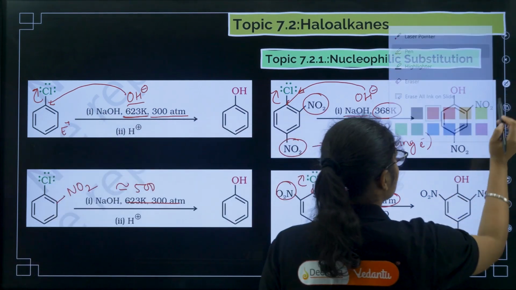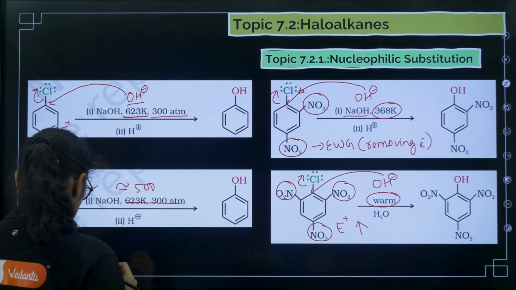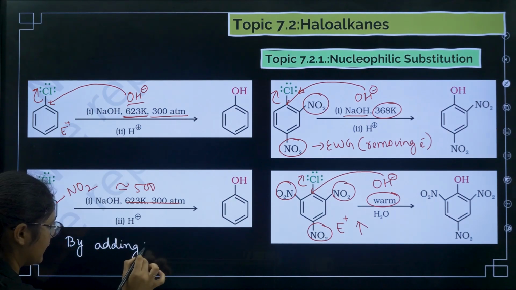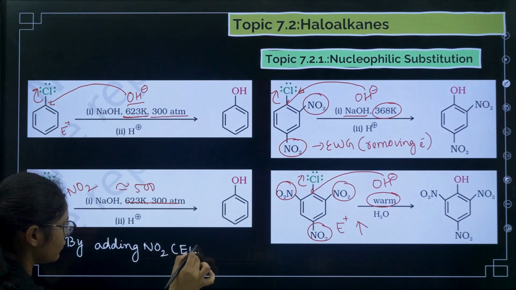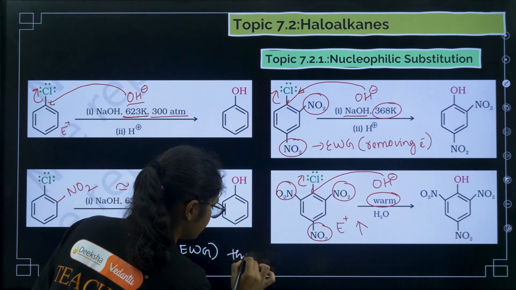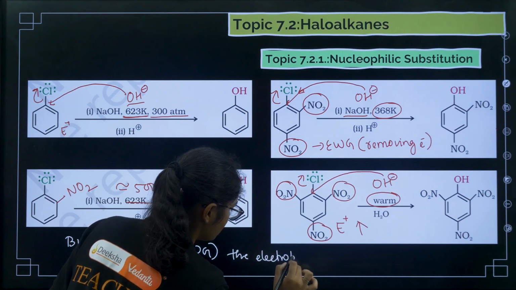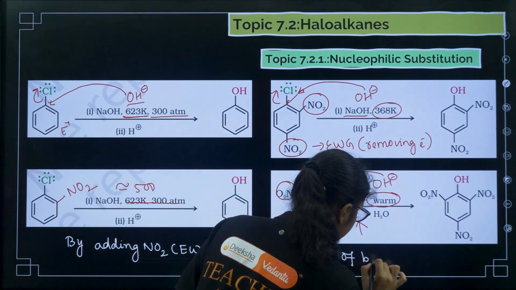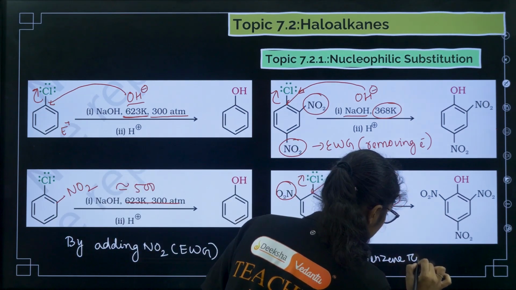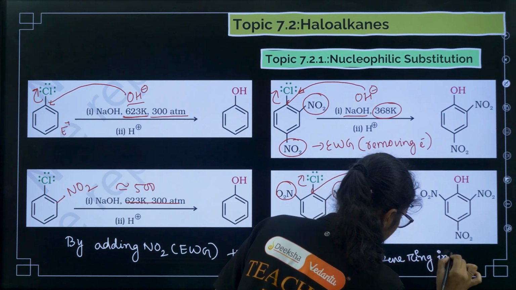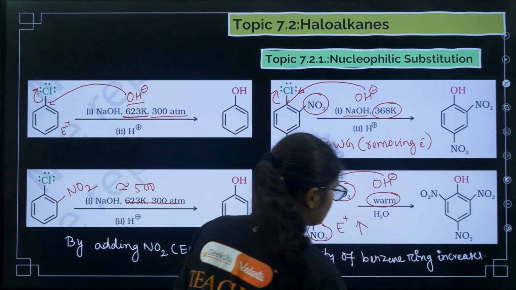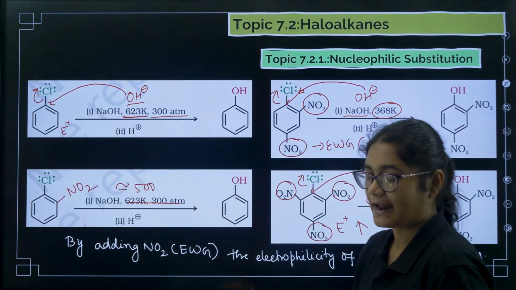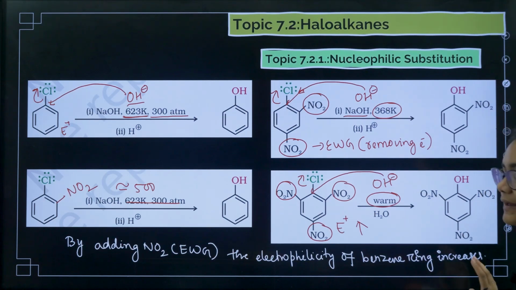Okay, so we can note it down, very important this one. So by adding NO2 group, which is an electron withdrawing group, the electrophilicity of benzene ring increases. Okay, as a result of which the reaction becomes faster. Okay, so you can note down this one. By adding electron withdrawing group, the electrophilicity of benzene ring increases.